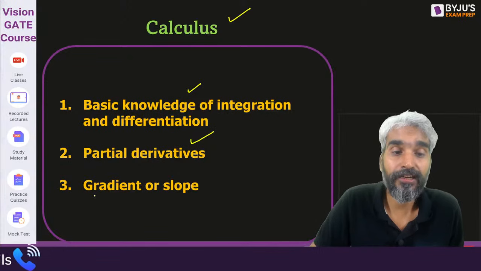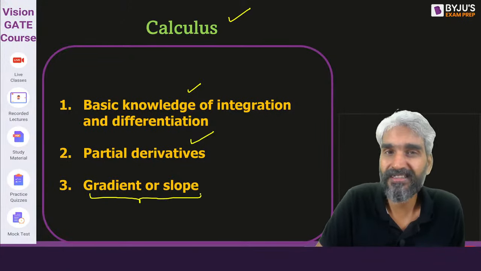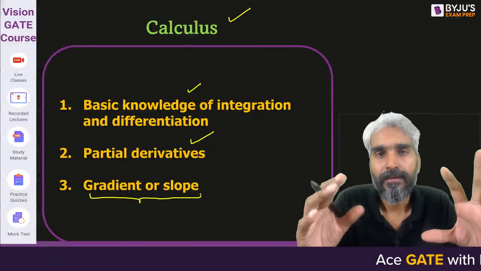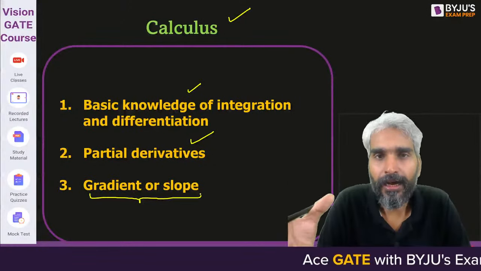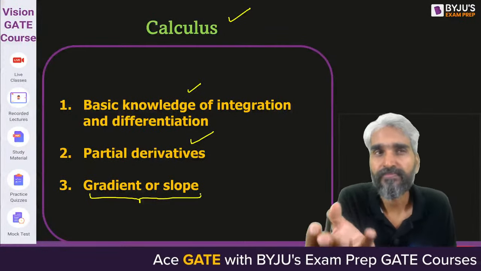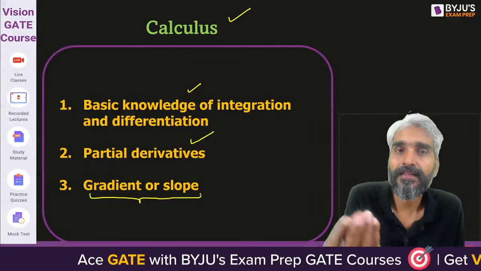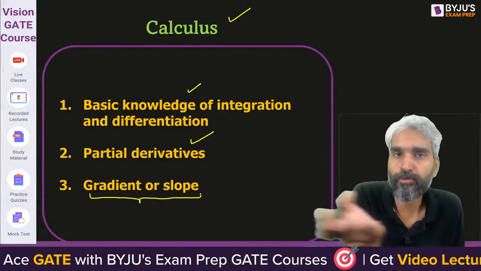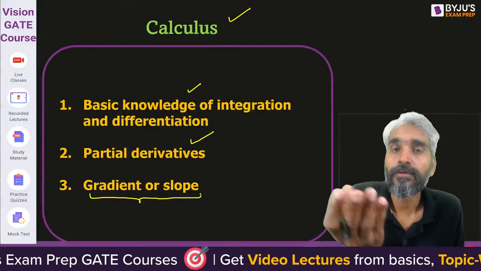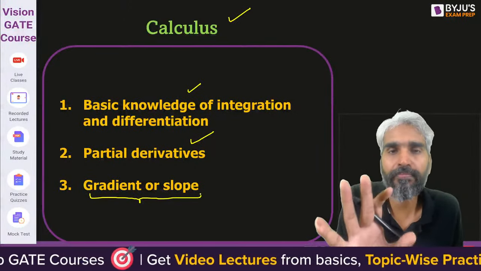Then what is gradient or slope? Gradient or slope is the same idea: partial derivation will eventually define how you get the gradient or slope of a particular function. The idea of the slope is that you would like to minimize the value, so the slope must be 0.